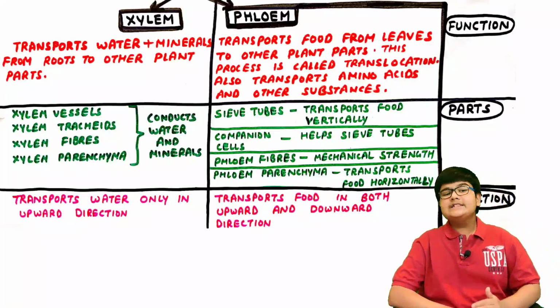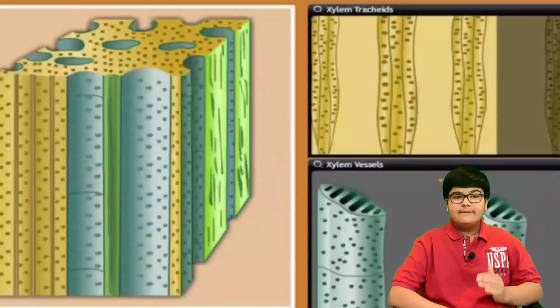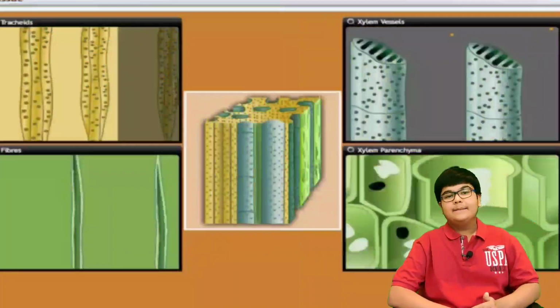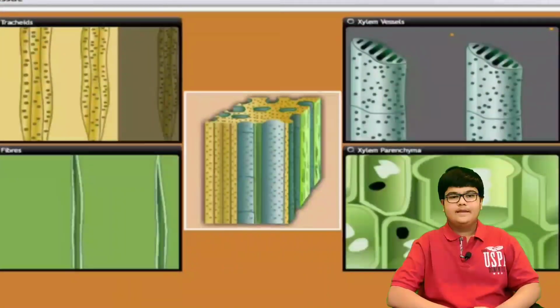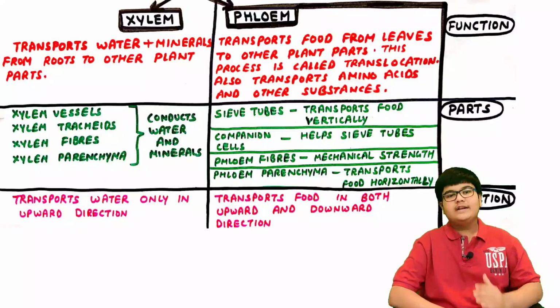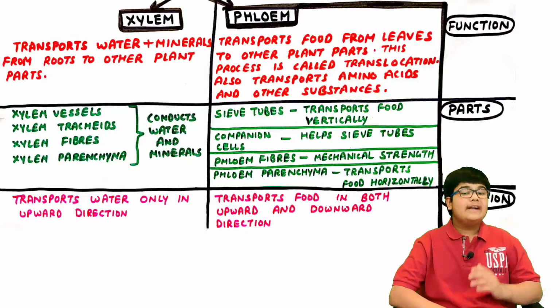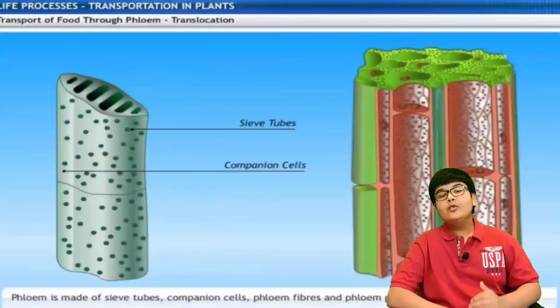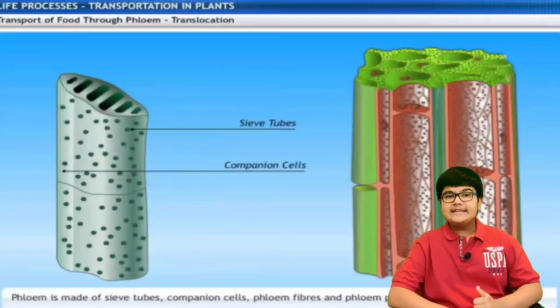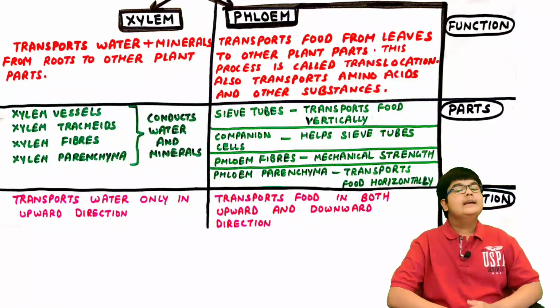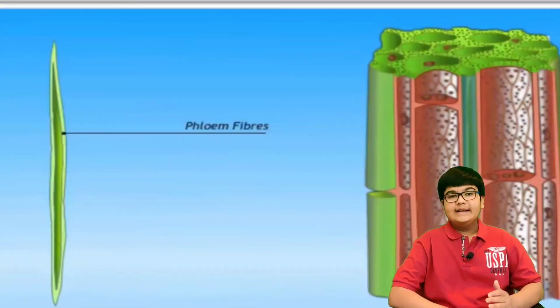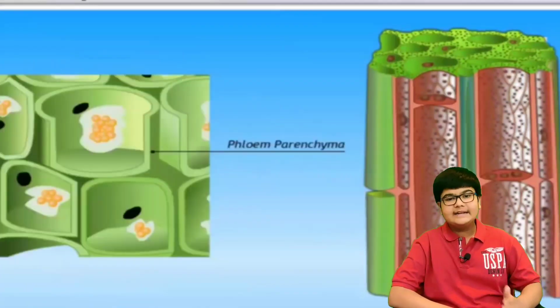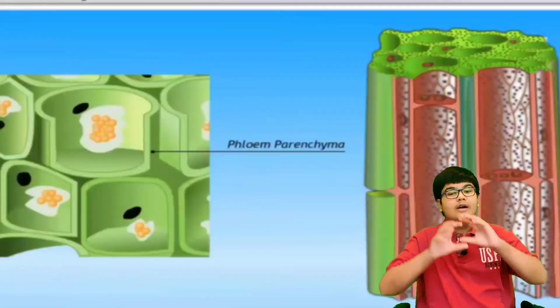Xylem consists of xylem vessels, xylem tracheids, xylem fibers and xylem parenchyma. And their function is to conduct water and minerals. While the phloem consists of sieve tubes, companion cells, phloem fibers and phloem parenchyma. Sieve tubes transport food vertically and companion cells help the sieve tubes, while the phloem fibers provide mechanical strength, and the phloem parenchyma helps to transport the food horizontally.